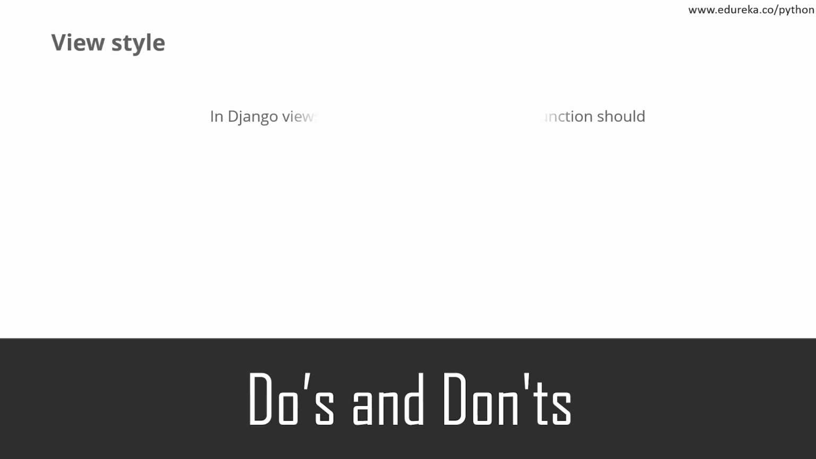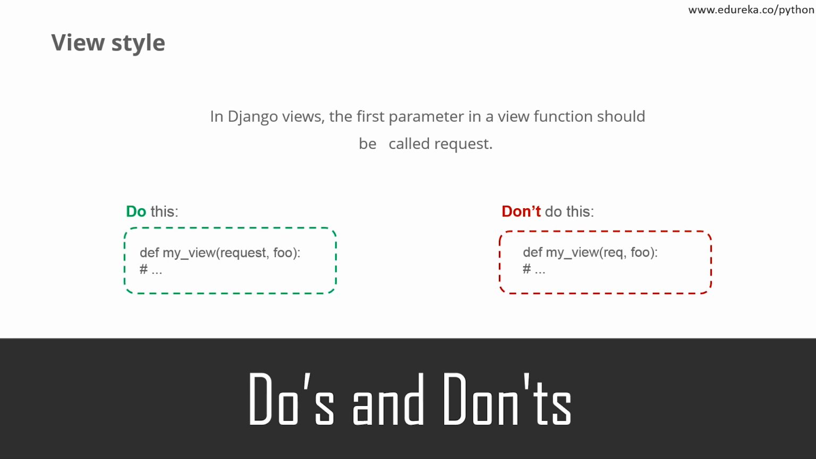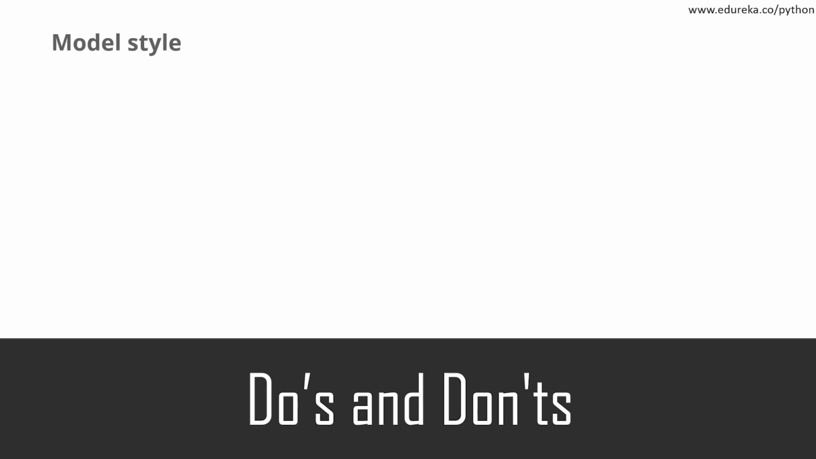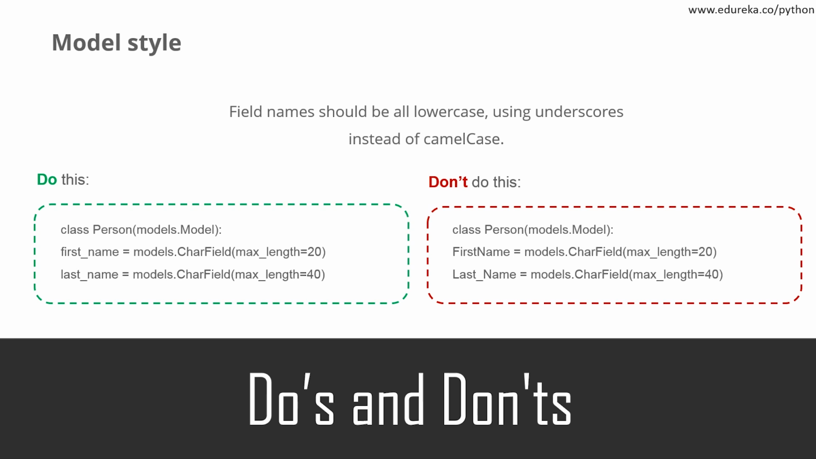While writing the Django views, the first parameter in a view function is called request. When you're writing this parameter, specify it as the complete name, which is request, and not req or any other short forms. The models. While writing your models, make sure that the field names are in lowercase. And it's better to use underscores instead of camel case.